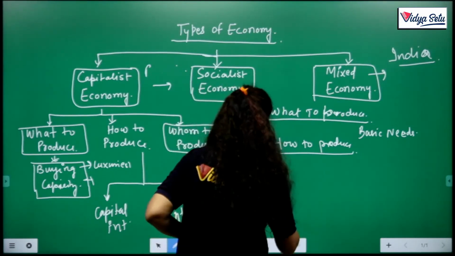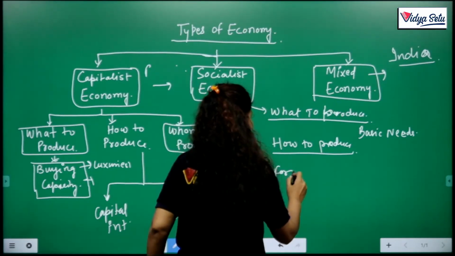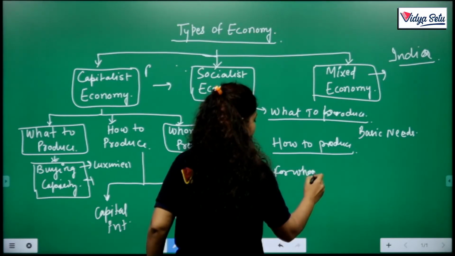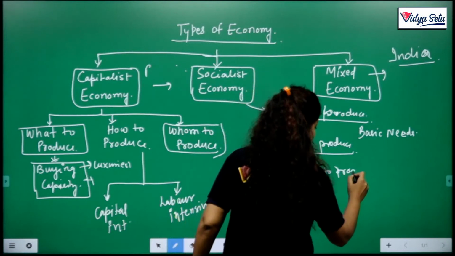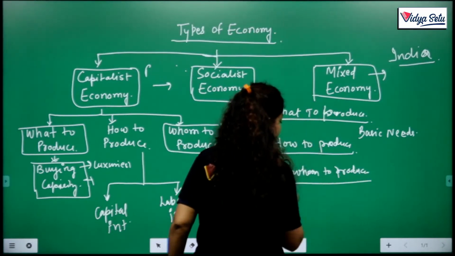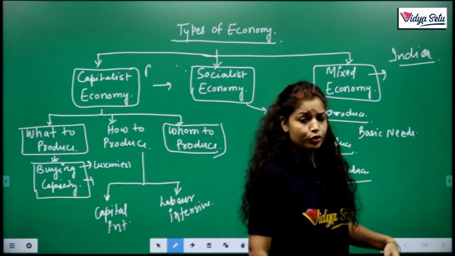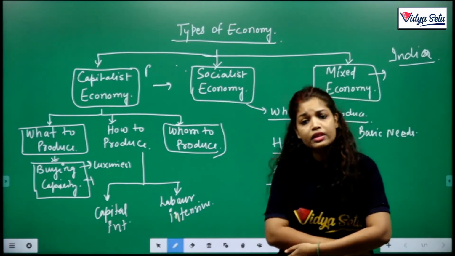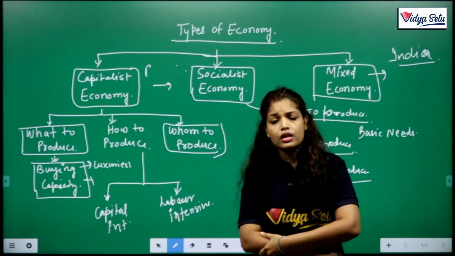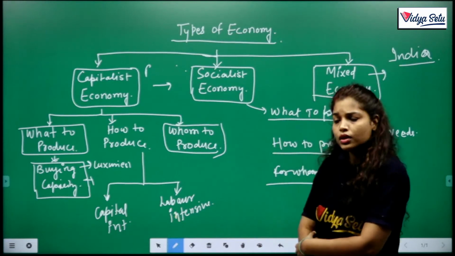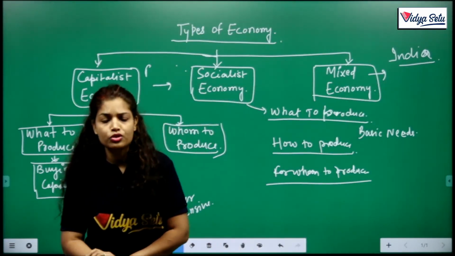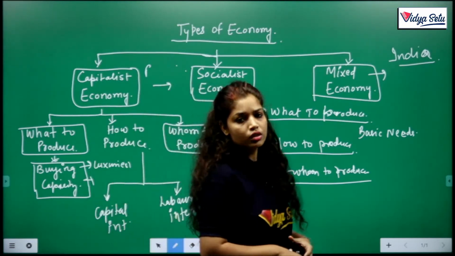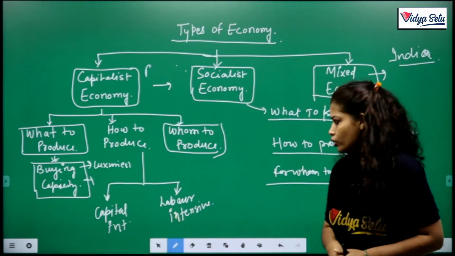And the next one is for whom to produce. Same as before, without discrimination, on the basis of need rather than buying capacity, it produces for those who need that commodity. Okay? For example, if consumer goods are needed more, because we have a public of consumers, then the government produces consumer goods for consumers.